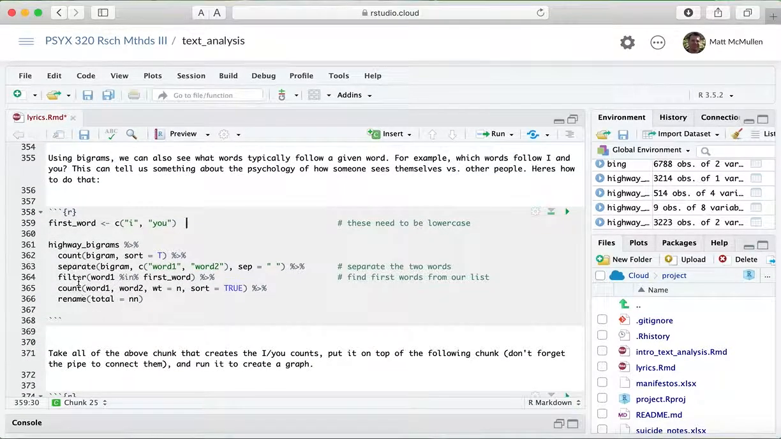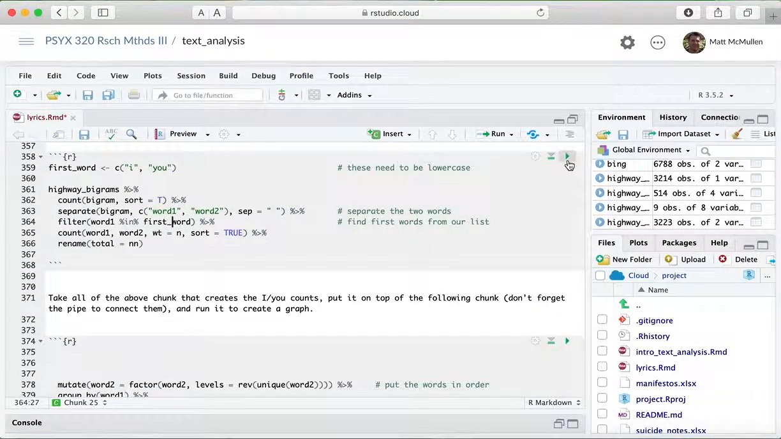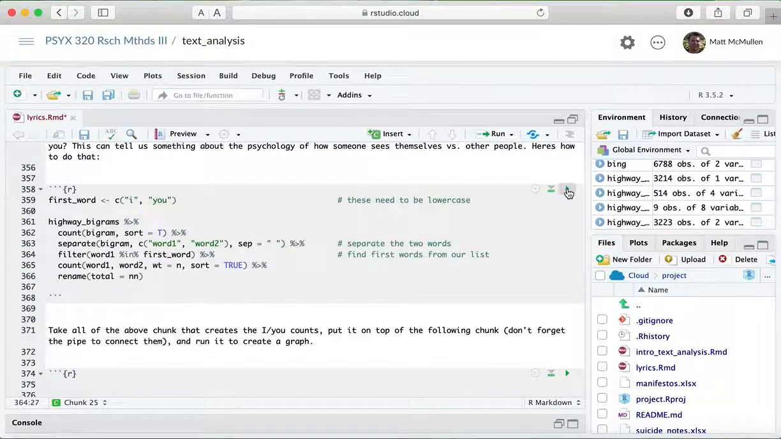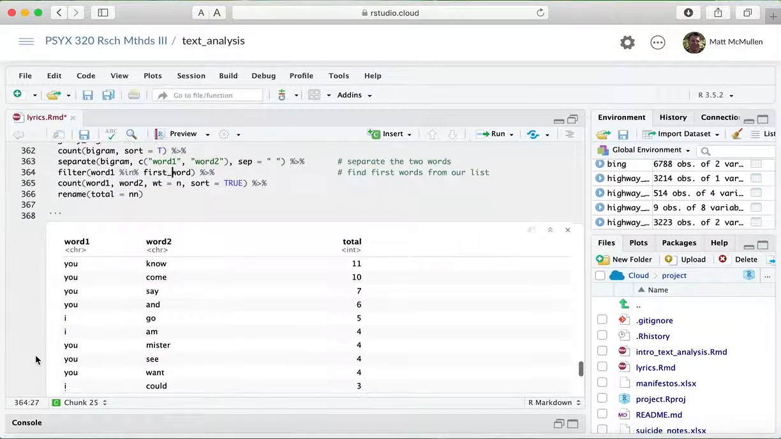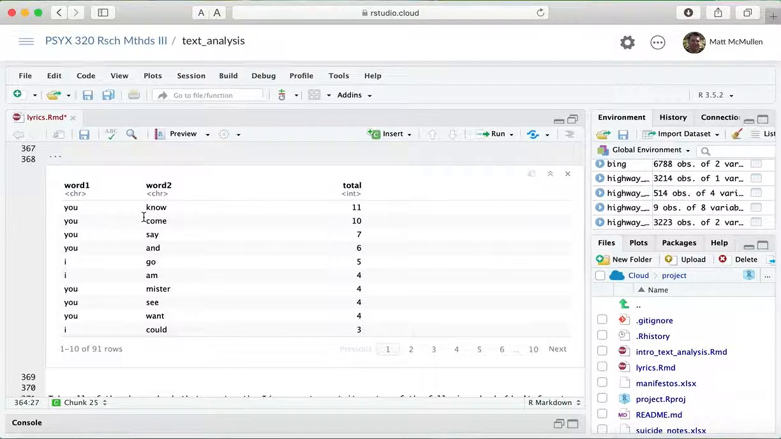And so what we're going to do is we're going to do that separate again. We're going to filter words that are in our list of first words that are either I or you, and then we're going to count those words and see which ones are the most common. So again, this is just one where you can just run the whole chunk there, and then here you can see the most common word that comes after you in the album is the word no, and the most common word after I is go.